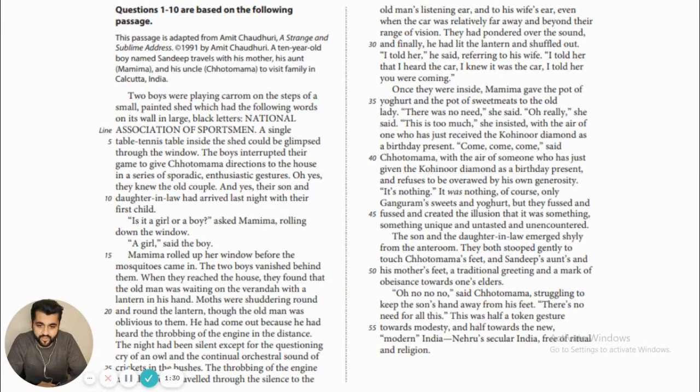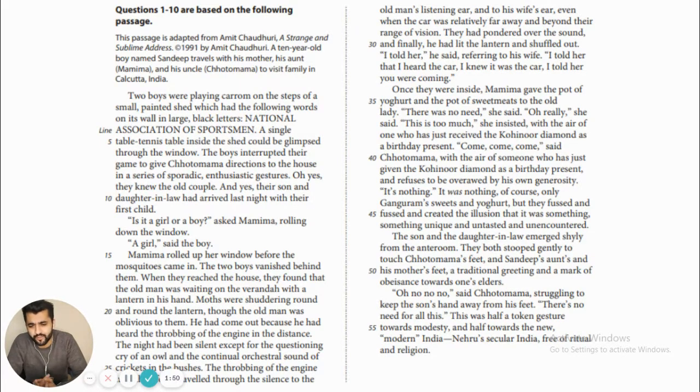So this passage is adapted from A Strange and Sublime Address by Amit Chaudhuri. A 10-year-old boy, Sandeep, travels with his mother, his aunt Mamima, and his uncle Chotomama to visit family in Calcutta, India. Right.